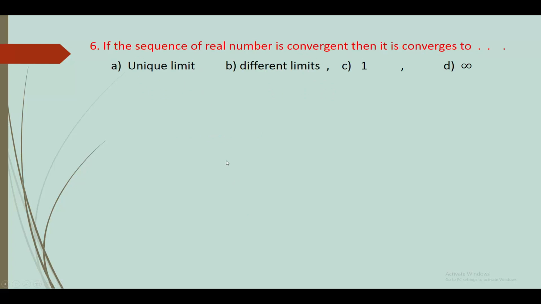6. If the sequence of real numbers is convergent, then it converges to dash. Option A unique limit, B different limit, C 1, and D infinity. If a sequence of real numbers is convergent, then it converges to a unique limit, option A.